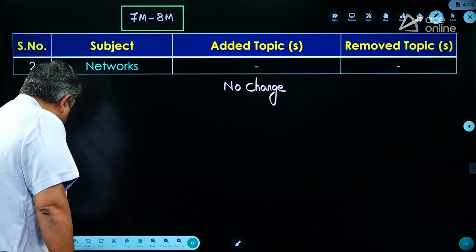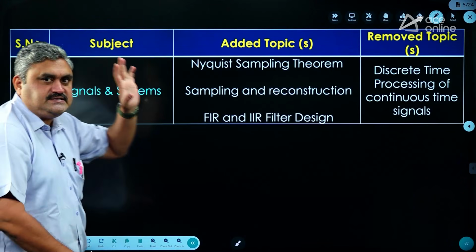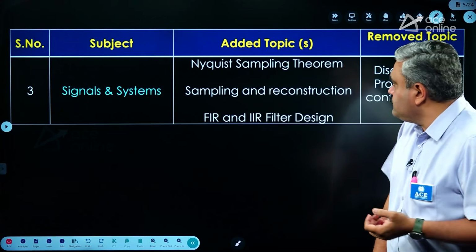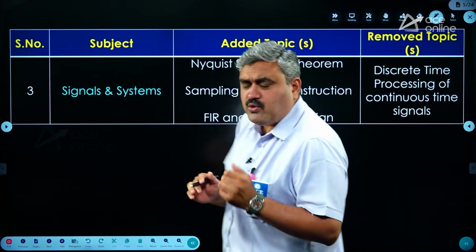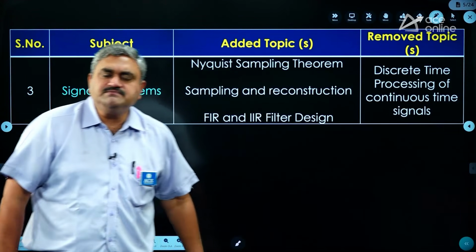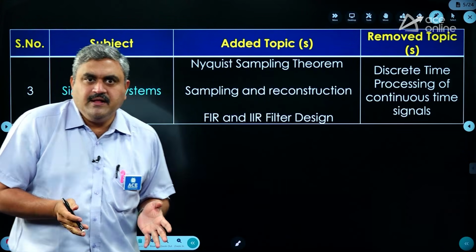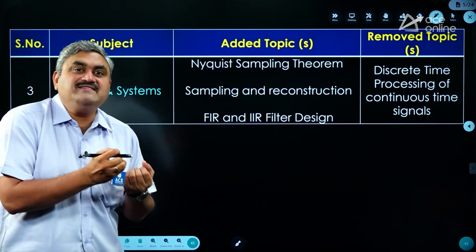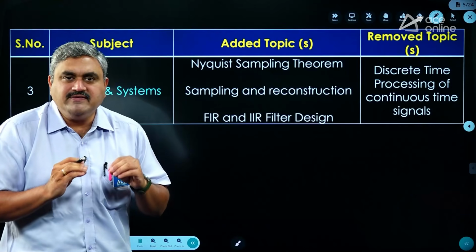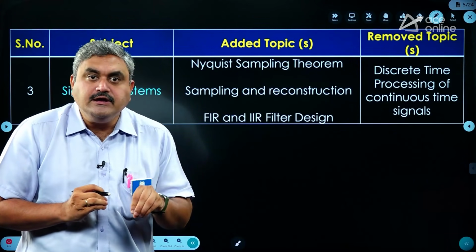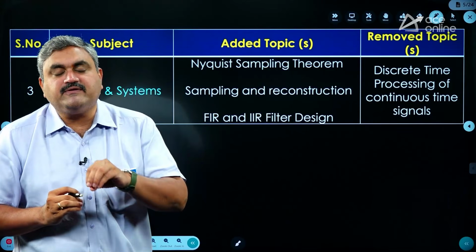Now coming to the next subject, signals and systems, a very important subject. For EC, it's a core subject. So here, first see the removed names. What are the removed names? Discrete time processing of continuous time signals. So what is the actual meaning in that? You are processing a continuous signal by using discrete methods. That means basically you are converting a continuous or an analog signal into a discrete signal for further processing.